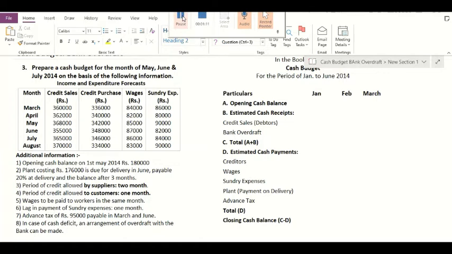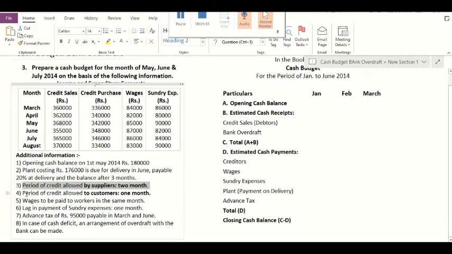Next, the plant costing rupees 1,76,000 is due for delivery in June and payable 20% on delivery and the balance after 3 months. Next additional information is the period of credit allowed by our suppliers. Then next, the period of credit allowed is 1 month.